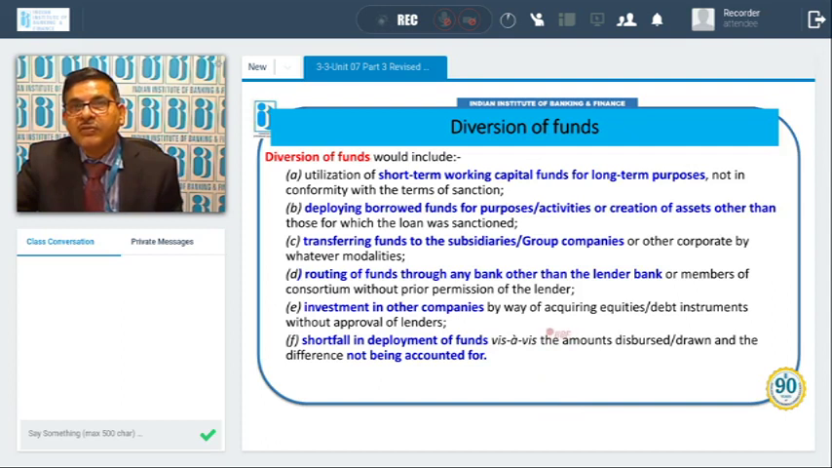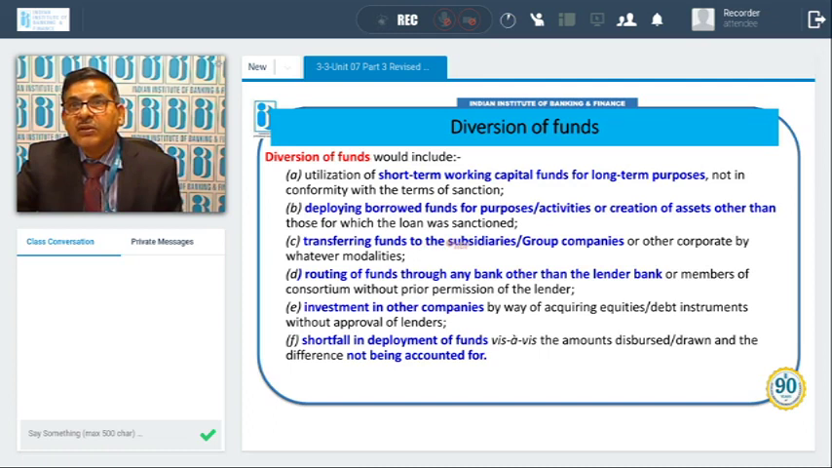Now, what is the diversion of funds which we were discussing earlier? Diversion of funds will include utilization of short-term working capital for long-term purposes. The funds may be with the unit only, but the funds were given for short-term working capital purposes, and they have been used for long-term purposes. So it is in violation of the terms of sanction. Then the second definition can be deploying borrowed funds for purposes, activities or creation of assets other than those for which the loan was sanctioned. The loan was sanctioned for X item, but it has been used for some other Y purpose. So this is also diversion of funds.